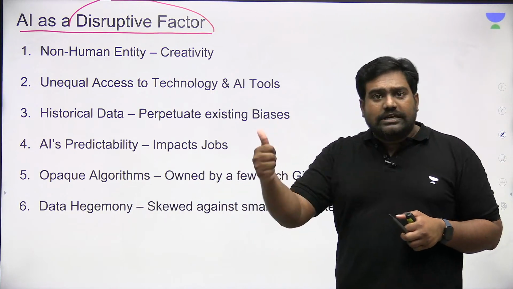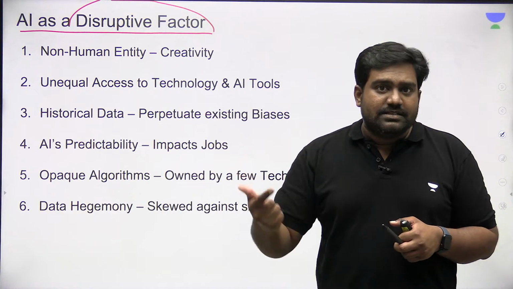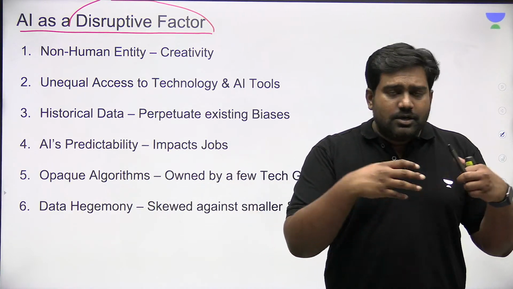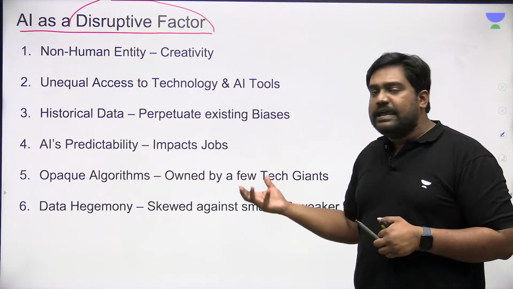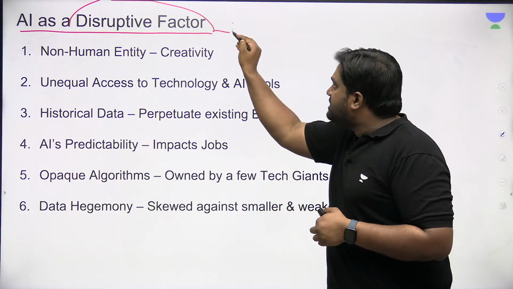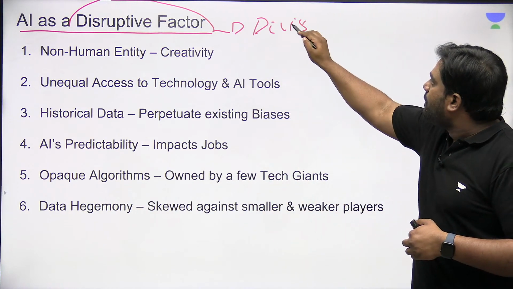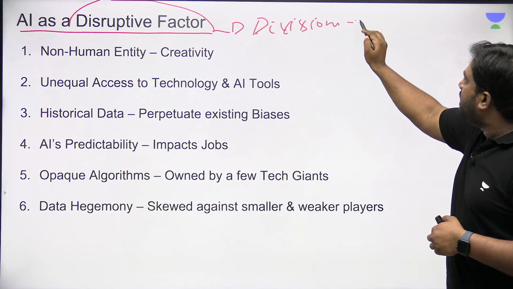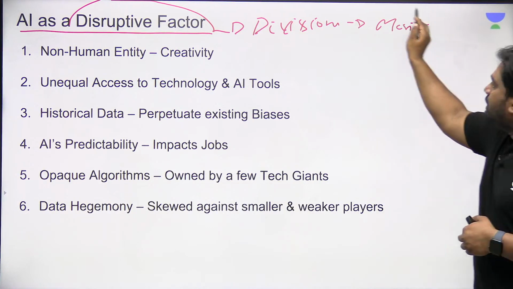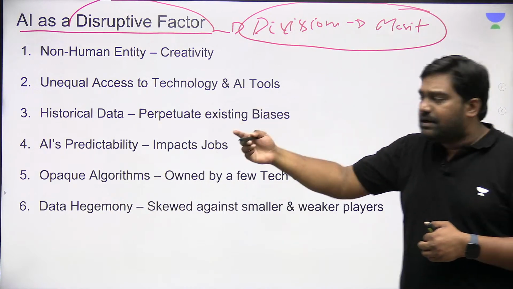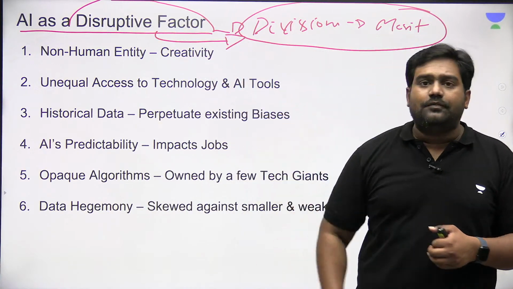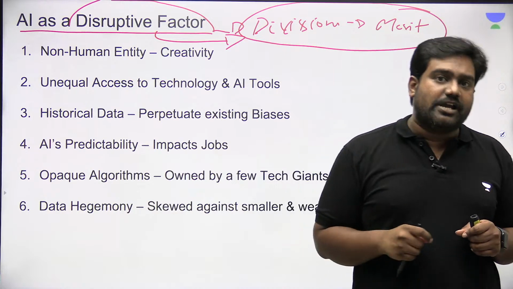We have discussed the security challenges and ethical challenges in previous sessions, but here we are looking at a social disruption caused by AI tools. These divisions that exist in a merit-based system could be further aggravated by the adoption of AI technology. That is what the writer is talking about.